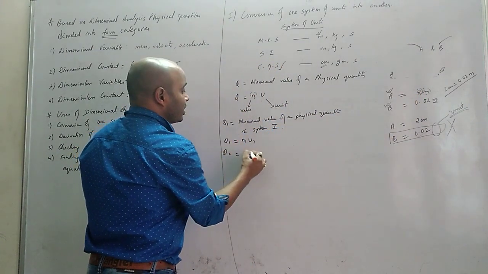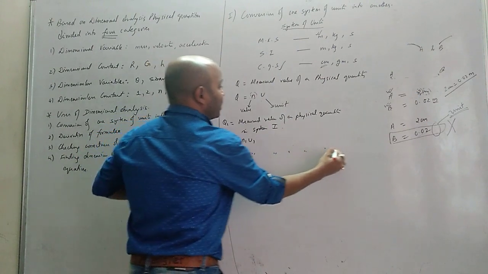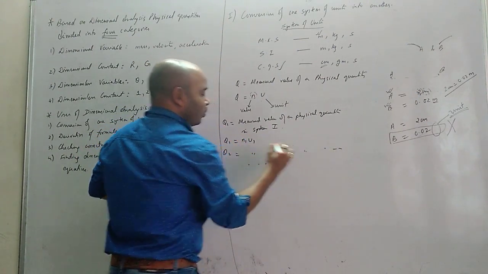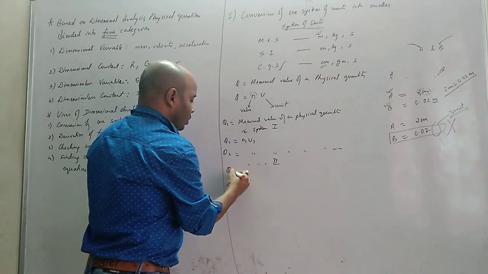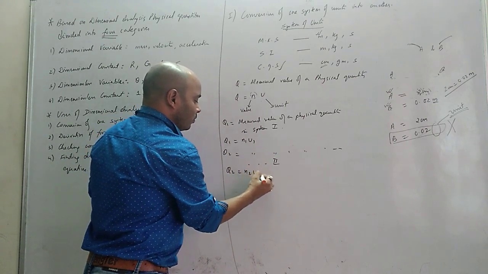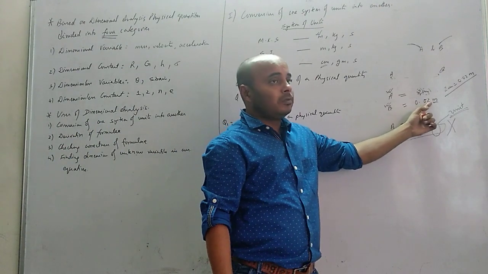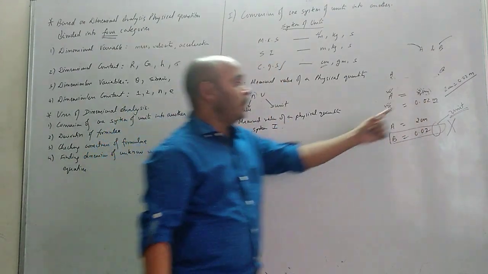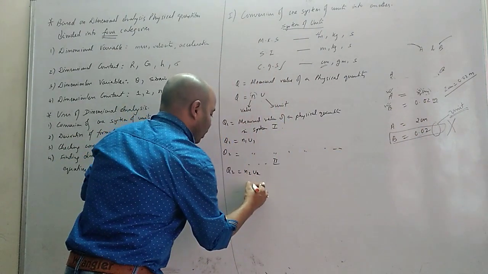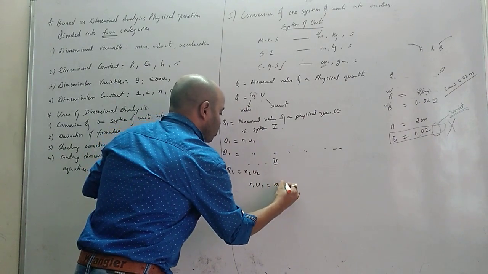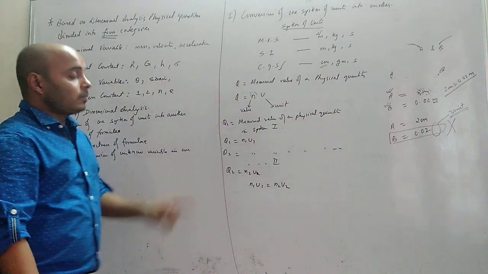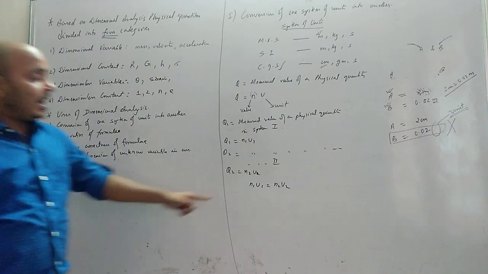Similarly, Q2 is the measured value of the physical quantity in system 2. Then Q2 is what? N2 U2. What is N2? 0.02. And what is U2? Meter. Can I say they are equal? N1 U1 will be equal to N2 U2. Did you understand where this comes from?